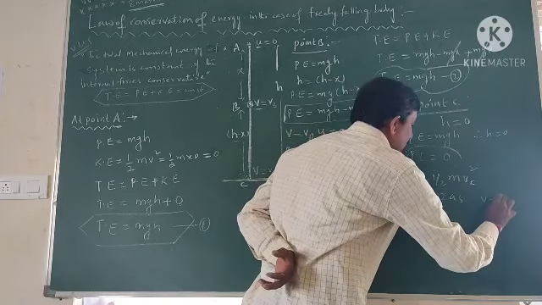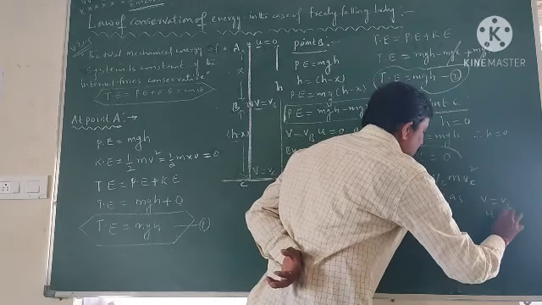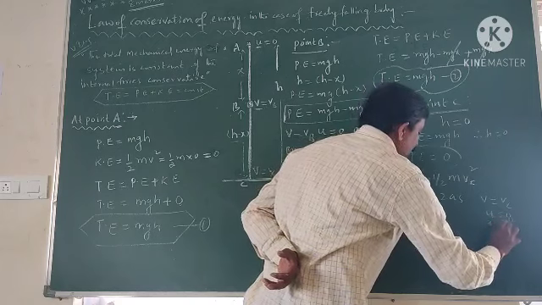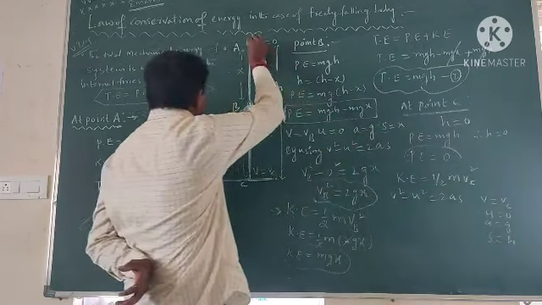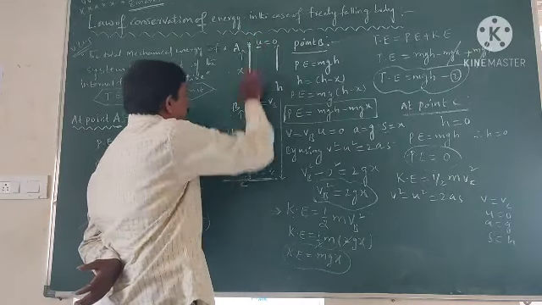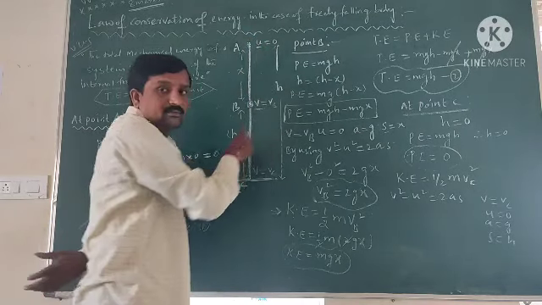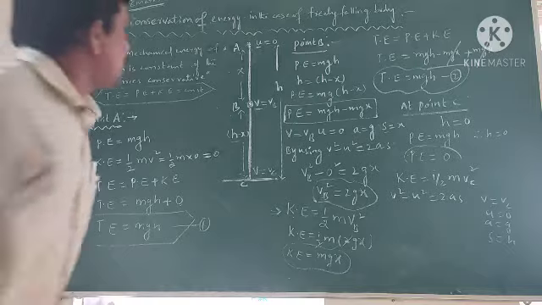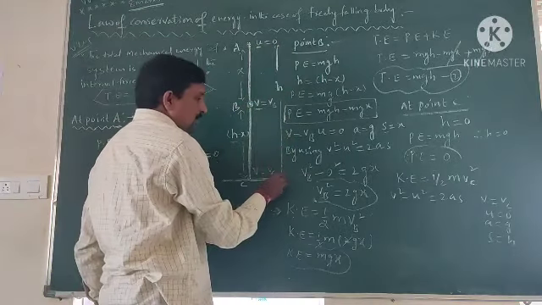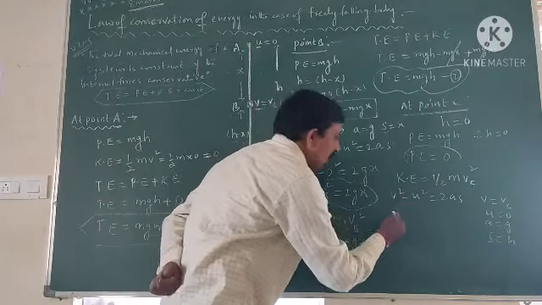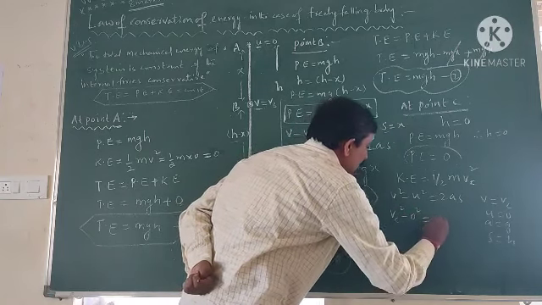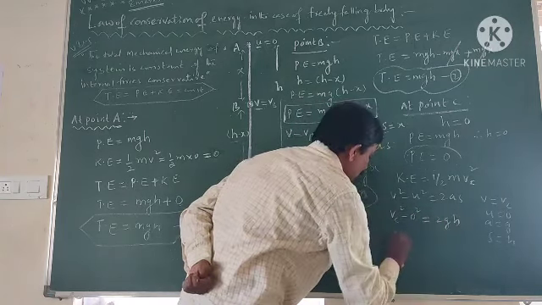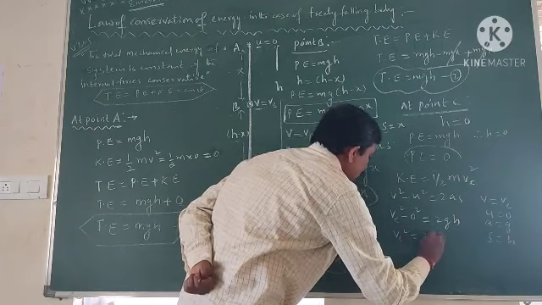Here v is equal to vC, initial velocity u is 0, a is equal to g, s is equal to h. What is the distance between A and C? The distance between A and C is h. So substitute these values. vC square minus 0 square is equal to 2gh. So vC square is equal to 2gh.